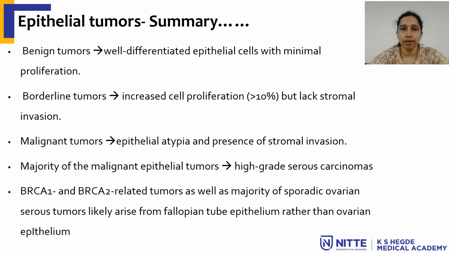Benign tumors have well-differentiated epithelial cells with minimal proliferation, whereas borderline tumors have increased cell proliferation and complexity of the glands, and it covers more than 10% of the tumor cell areas, but it lacks stromal invasion. Malignant tumors have severe epithelial atypia and they show frank stromal invasion. Majority of the malignant epithelial tumors are high-grade serous carcinoma and BRCA associated tumors as well as majority of the sporadic ovarian tumors are serous tumor and they likely arise from fallopian tube epithelium rather than ovarian epithelium.